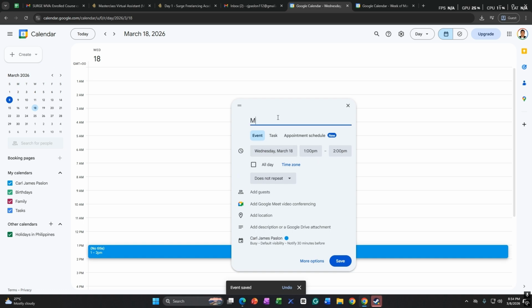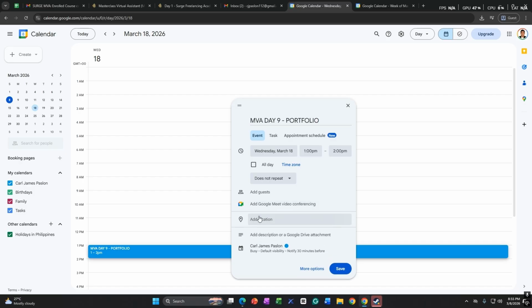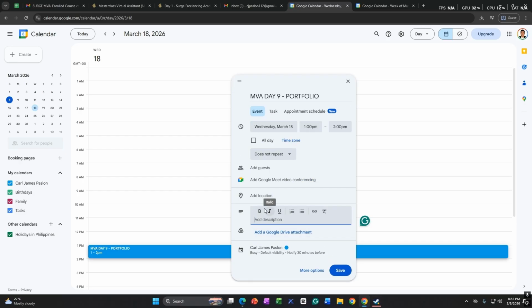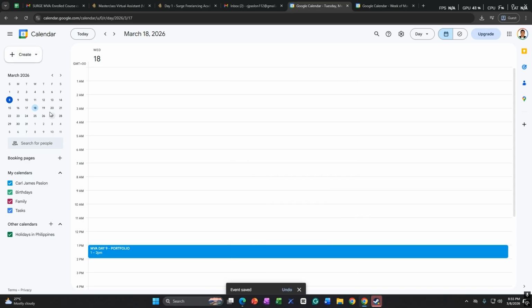So MBA Day 9 portfolio. Again, you can also customize this by adding guests, add Google Meet or video conferencing, add location, add description, and notification. So in my case, I don't have to do this, and just click save.